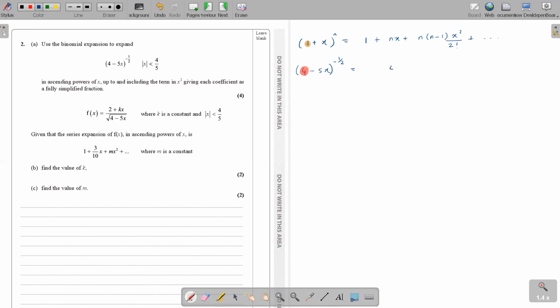So what you do is you take a 4 out and then you get 1 minus 5x over 4. Do you agree? I take it out, and the entire thing is to the power of minus half. Is that okay? Yeah, miss. So this gives me 4 to the power minus half times (1 minus 5x over 4) to the power minus half. How much is 4 to the power minus half? Half, miss. Half.